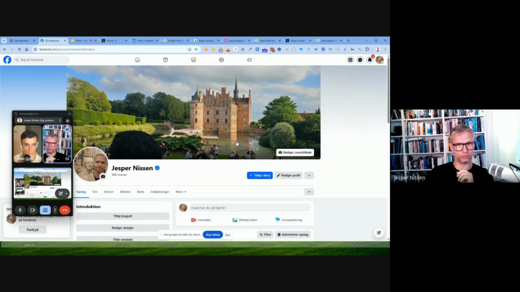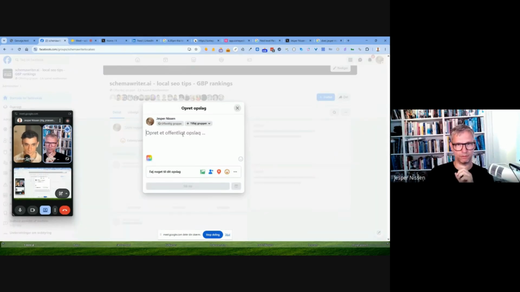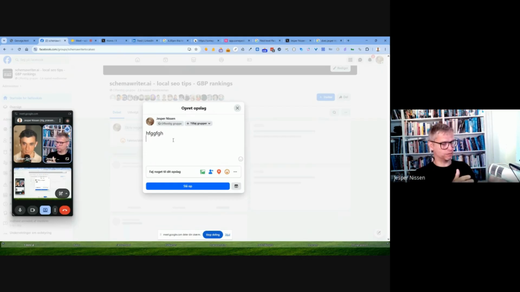Let's just open this group that I have here. But the good thing about posting to a Facebook group is that when you write an article or a post in the Facebook group, you can actually format and put H1, H2, bold, italic, and numbered and unnumbered bullet point lists, which makes it kind of like a tiny article editor. So it means that you can add some sort of rich HTML, which also means that it will actually rank higher. That's also why, when I'm posting about Parasite SEO or related topics, when I post in my Facebook group compared to my Facebook page, the group post always wins.